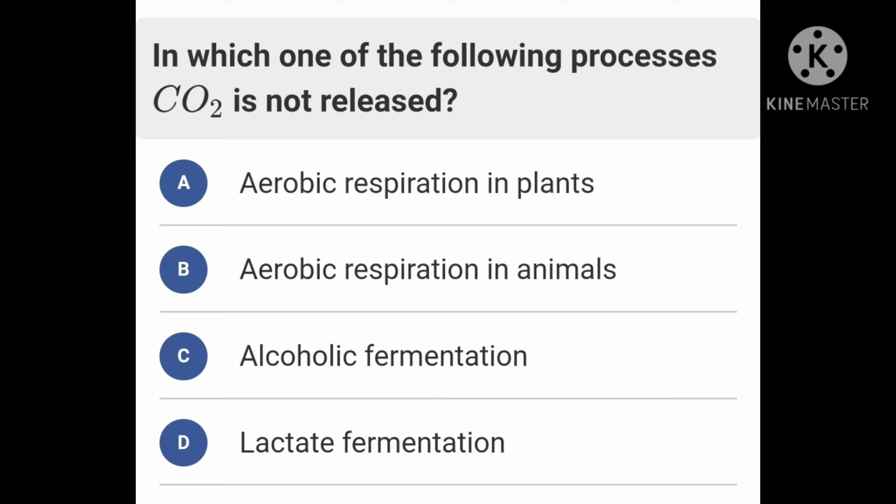Lactate fermentation is a type of anaerobic respiration in which the respiratory substrate is converted into lactate along with the production of ATP. It takes place in muscles during strenuous physical work. So the correct option is D, lactate fermentation.